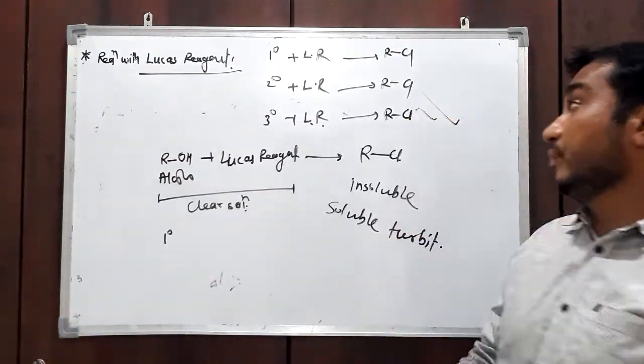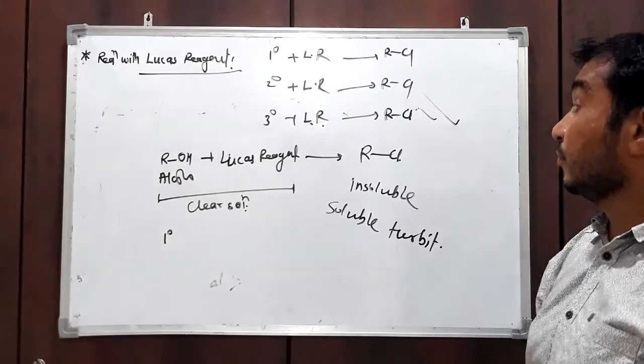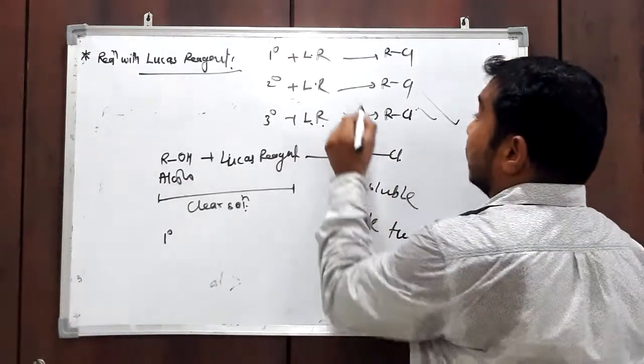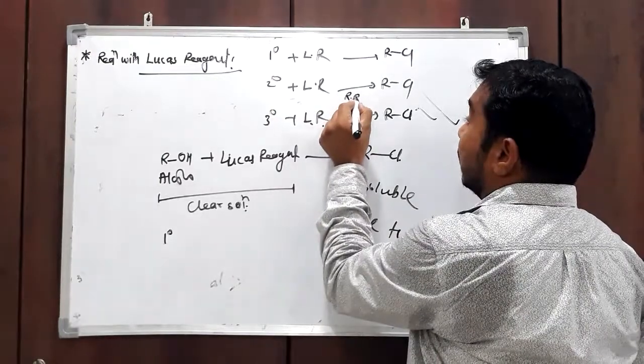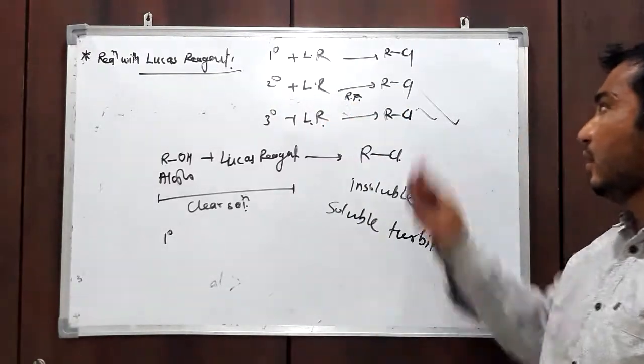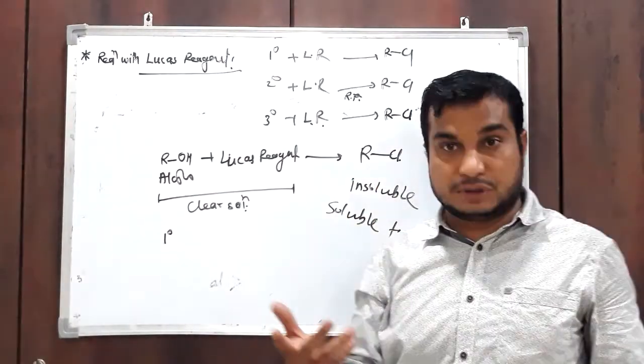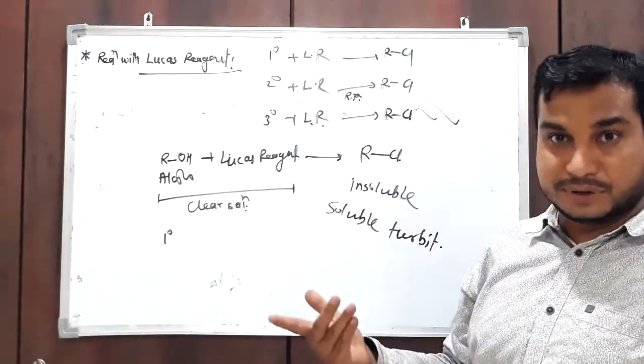That is tertiary. In case of secondary, add Lucas reagent and perform this reaction at room temperature. Then the solution becomes turbid, but it takes some time, a small time.